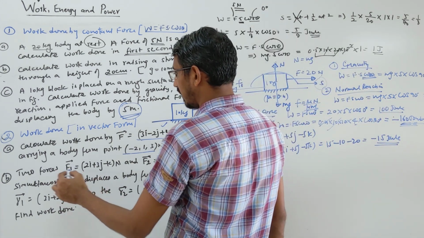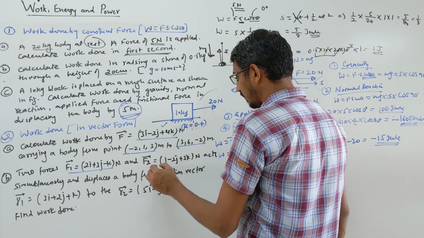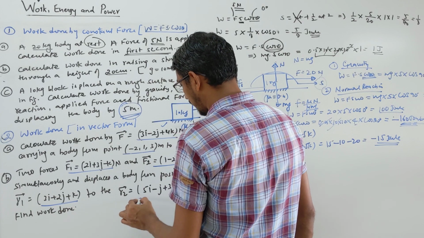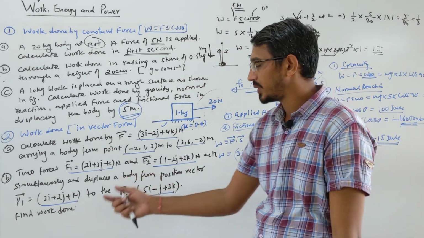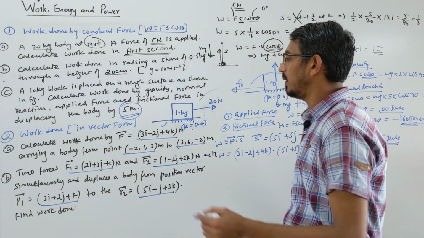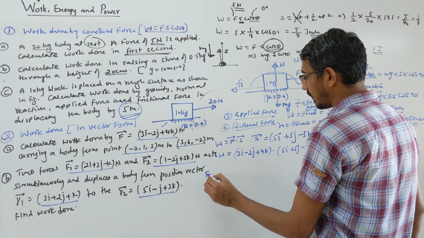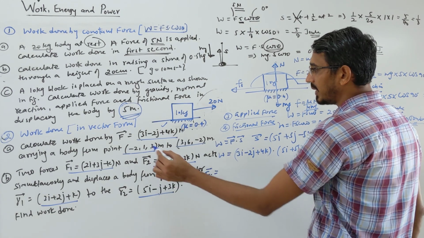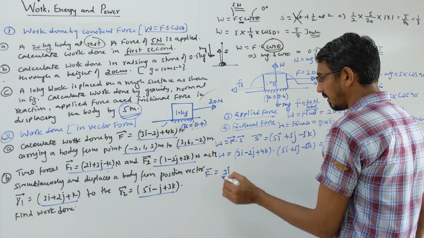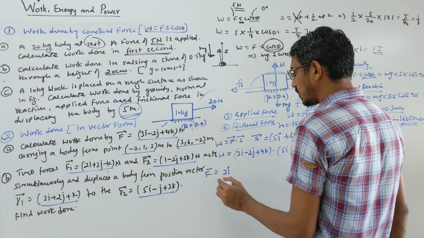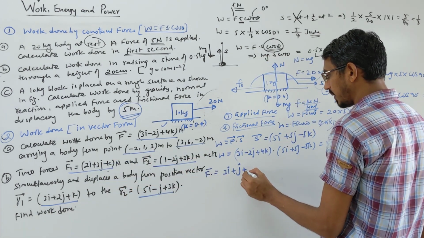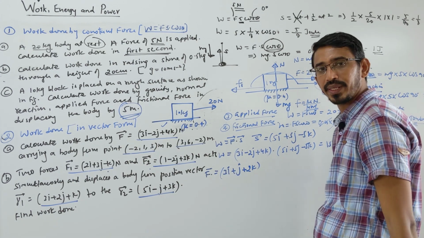In this question, they said two forces, one for this, one for this, are acting simultaneously on a body and displacing it from position vector r1 to r2, this vector. What is work done? Two forces are acting, so you have to first write the net force. In this formula F is net force only, right? Okay. So what is the total force? Let's find the net force acting on the body. You have to add these two forces F1 and F2, right? 2i plus i becomes 3i. Then 3j and minus 2j becomes j. Then minus k and plus 3k means plus 2k. That's the net force. Okay.